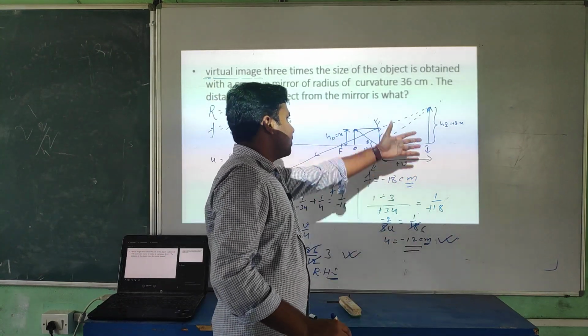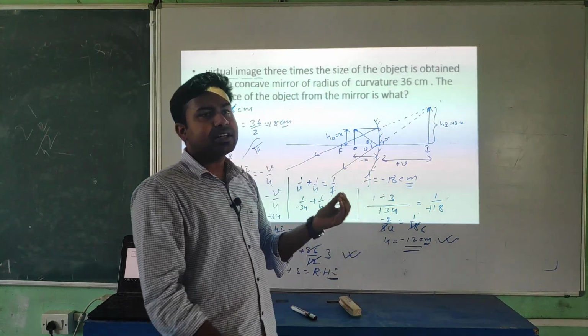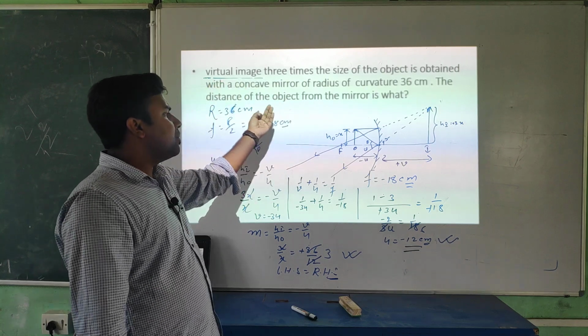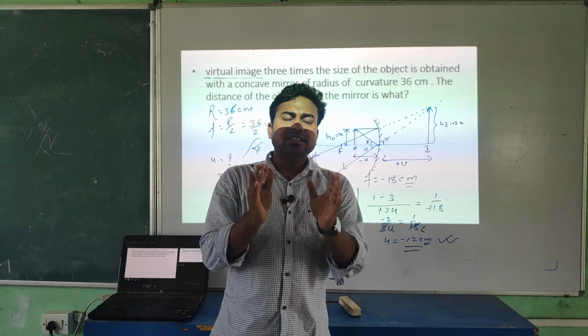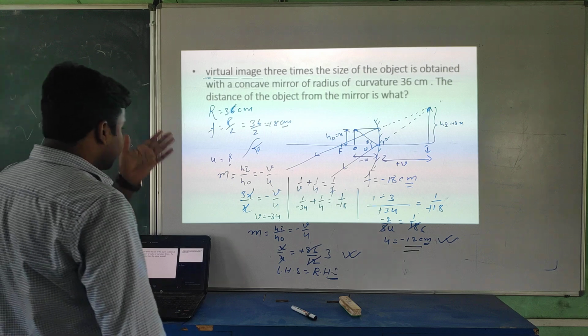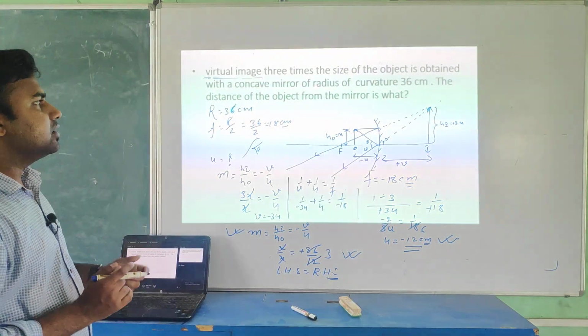And look at this, from the ray diagram we can say we will get u negative. It means the distance from the mirror, the object is 12 centimeter. Or you can say the object is 12 centimeter far from the mirror. Okay, student, note down this. And you already learned how to verify your answer. This is clear? Okay, it's a good question.